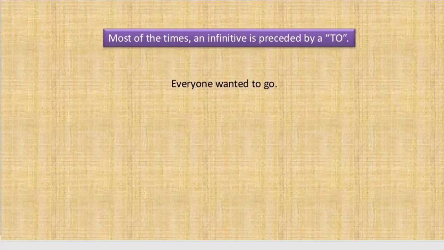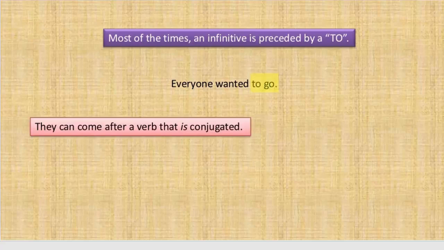Everyone wanted to go. The "to go" here is the infinitive. Infinitives can come after a verb that is conjugated. We can see in this example that the infinitive "to go" has come after the verb "wanted." It means that an infinitive can be used after "wanted."